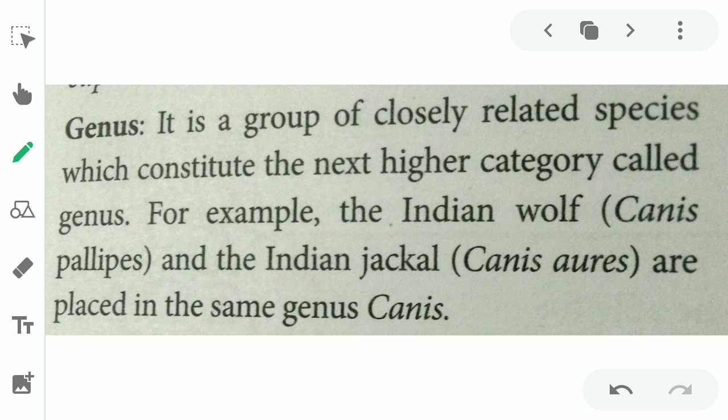For example, the Indian wolf, Canis pallipes, and the Indian jackal, Canis aureus, are placed in the same genus Canis. A genus is a group of closely related species.